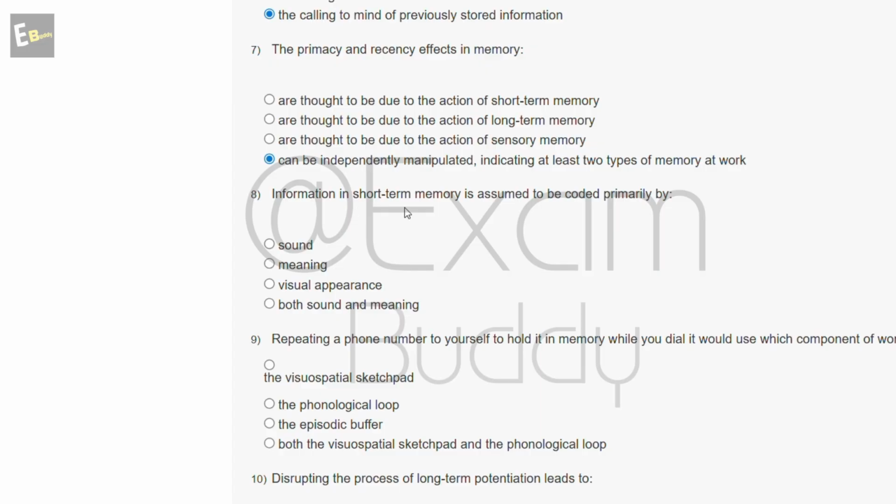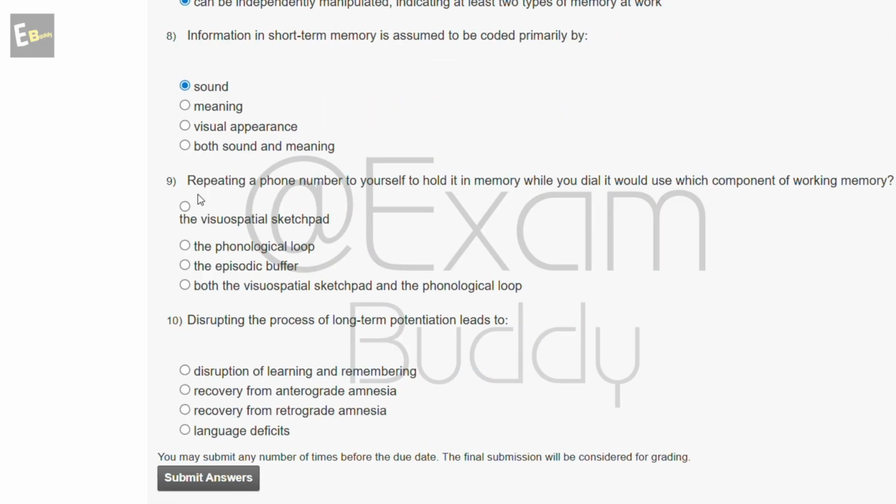Question number 8. Information in short-term memory is assumed to be coded primarily by option A, sound; option B, meaning; option C, visual appearance; option D, both sound and meaning. And the answer is option A. Question number 9. Repeating a phone number to yourself to hold the memory while you dial it would use which component of memory? Option A, the visuospatial sketchpad; option B, the phonological loop; option C, the episodic buffer; or option D, both the visuospatial sketchpad and the phonological loop. And the answer is option B.